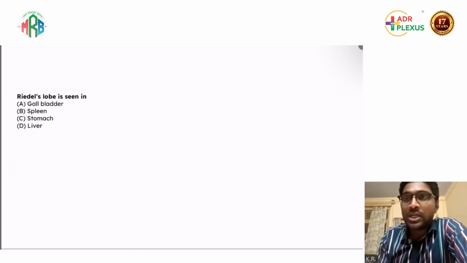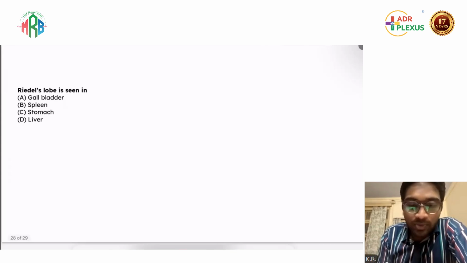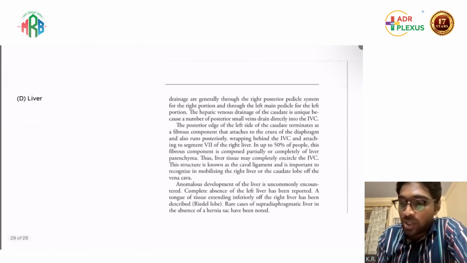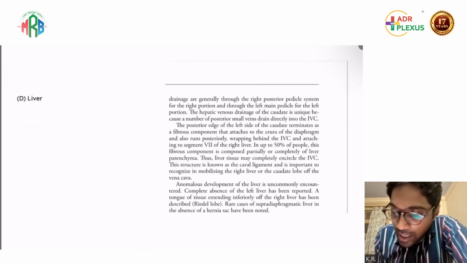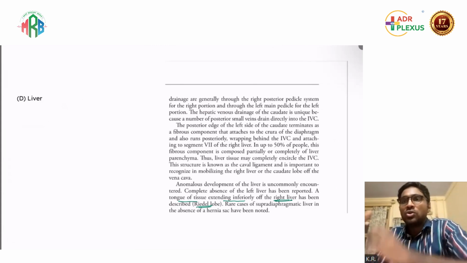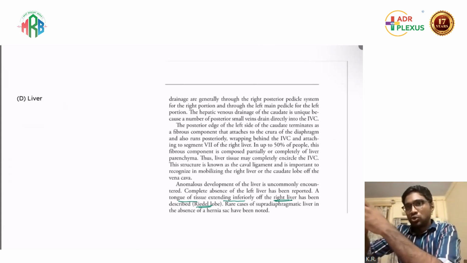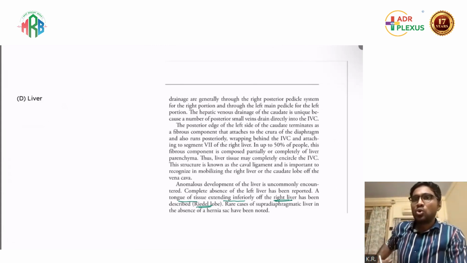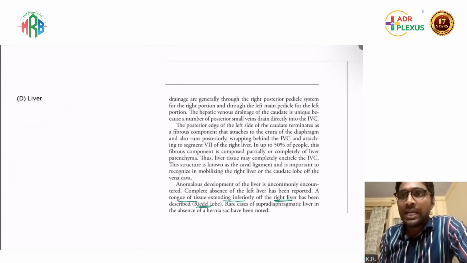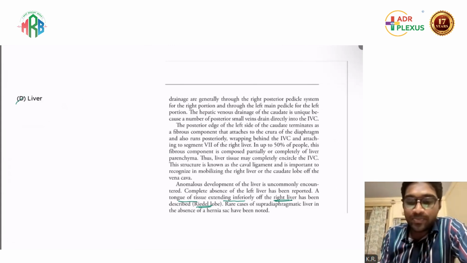So Riedel's lobe is seen in. It is a question directly taken from Sabiston. The answer is liver here. They have mentioned a tongue of tissue extending inferiorly of the right liver is known as the Riedel's lobe. So right lobe of the liver, there is some tissue extending downwards into the lower quadrant. That is known as Riedel's lobe. Okay.